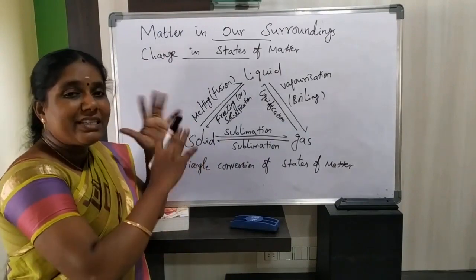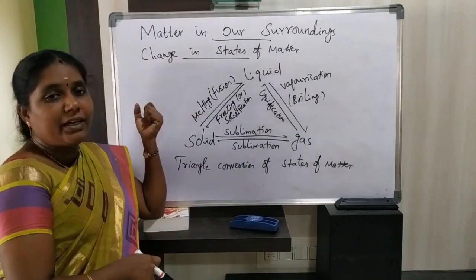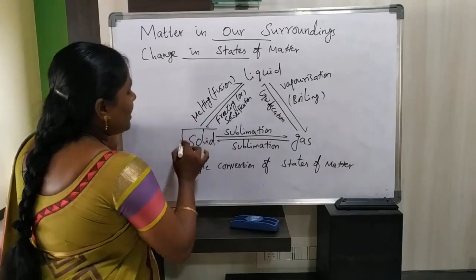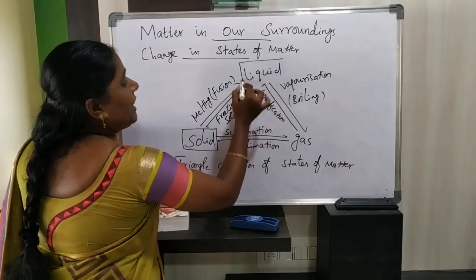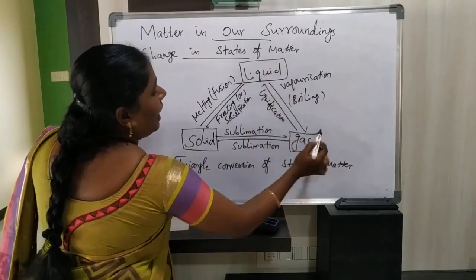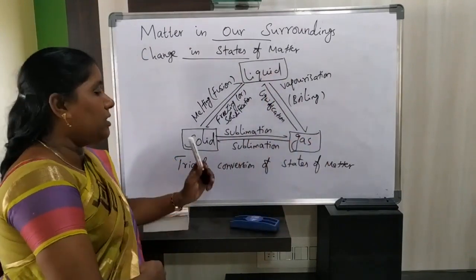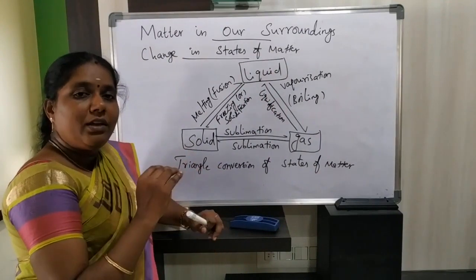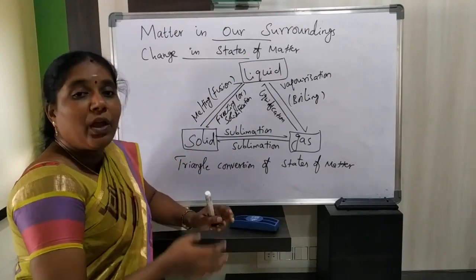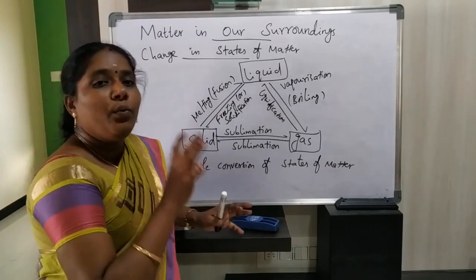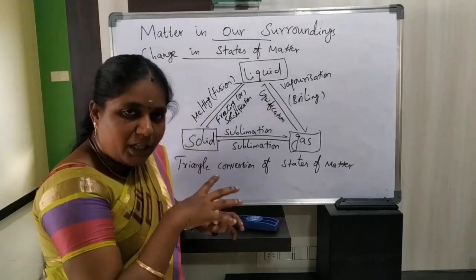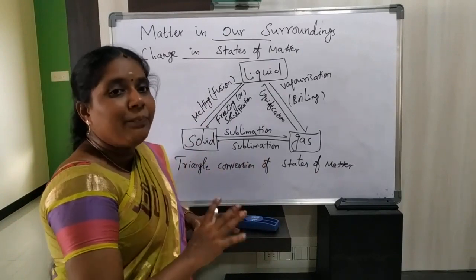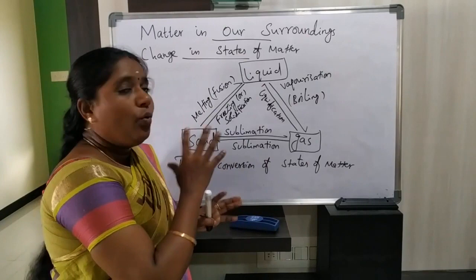So how will you convert one state of matter into another? We started this in our previous class also. This is solid. A solid state of matter we need to convert into the liquid state of matter, and also into the gaseous state. You know very well that by increasing temperature, a solid can change into liquid. We discussed one example: if we take ice in the form of solid and heat it, the ice will convert into water, that is liquid. So what is this process called?